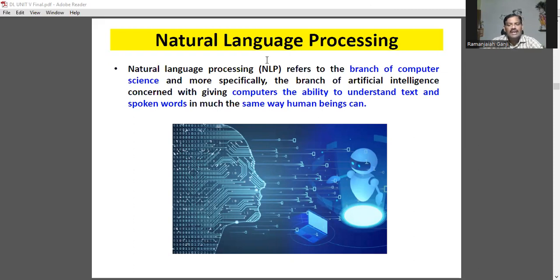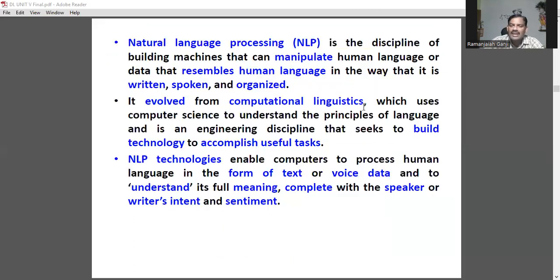NLP, natural language processing, refers to a branch of computer science and, more specifically, a branch of artificial intelligence concerned with giving computers the ability to understand text and spoken words in much the same way a human being can understand.